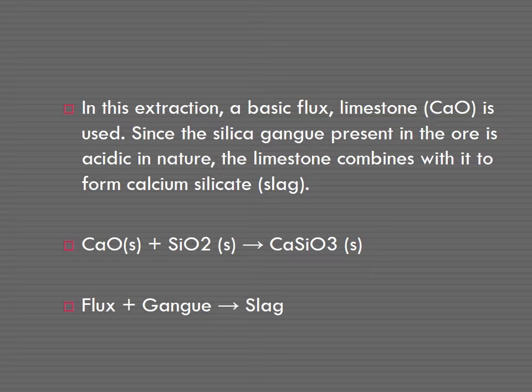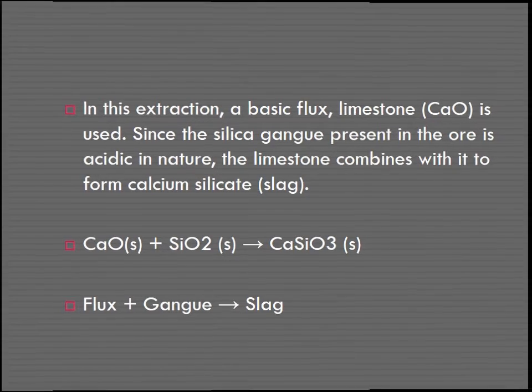Already told, in this extraction we are taking a basic flux, limestone, CaO. The silica gangue present in the ore, which is acidic in nature, combines with the limestone and forms calcium silicate. See the example, CaO, that is limestone, reacts with SiO2, that is the gangue, which gives a slag, CaSiO3. So flux plus gangue gives a slag.